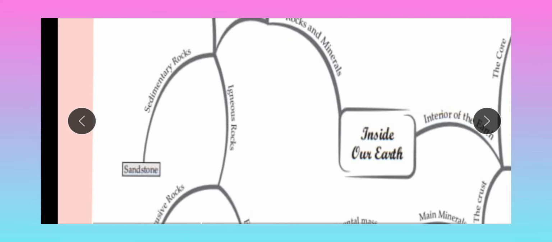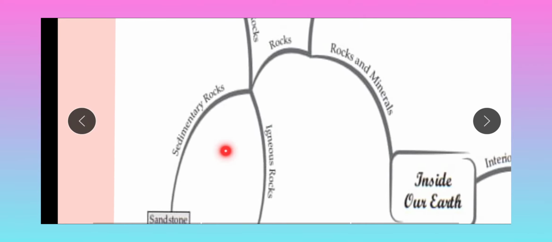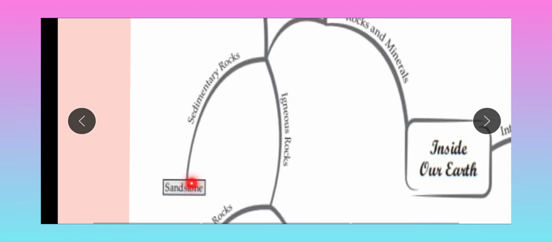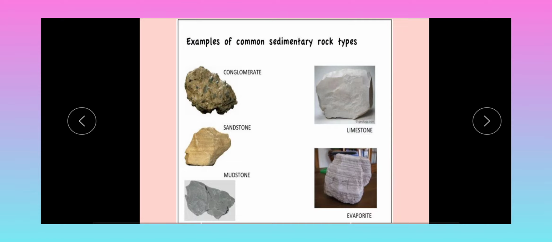Next, sedimentary rock, for example sandstone. Sedimentary rocks are formed when igneous rocks, because of weathering processes, lose their sediments, and those sediments go away and gather elsewhere, making a strong formation. That is called sedimentary rock. Here are examples of sedimentary rocks.